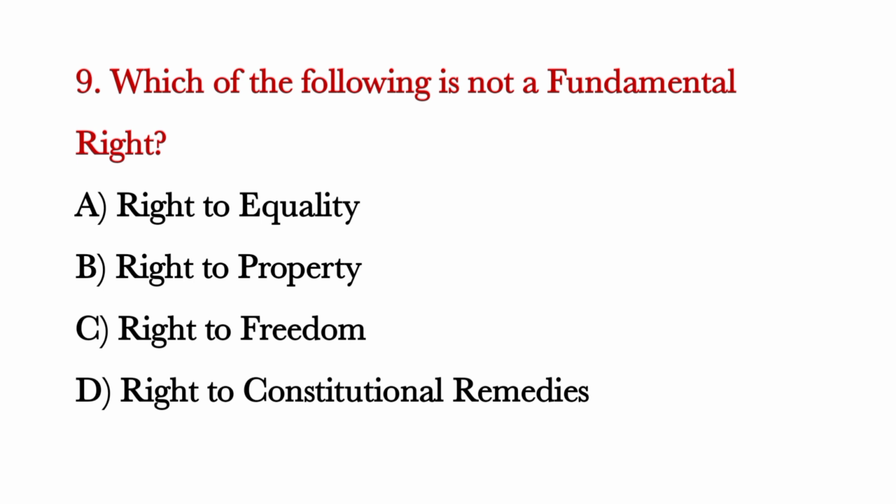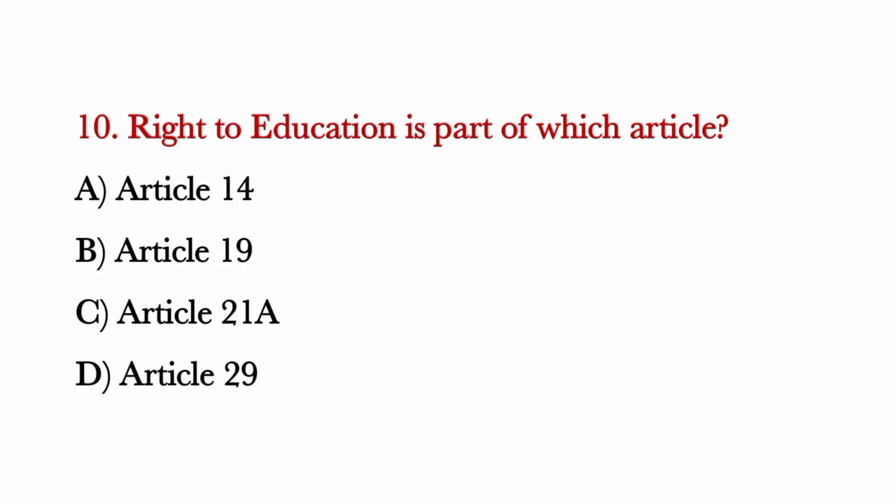Which of the following is not a fundamental right? Correct answer is option B, right to property. Right to education is part of which article? Correct answer is option C, Article 21A.